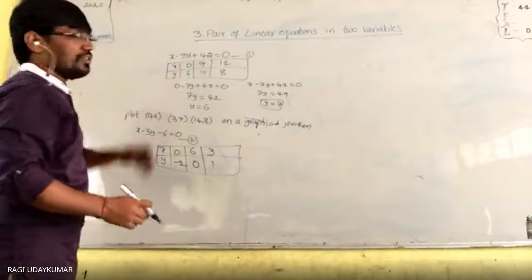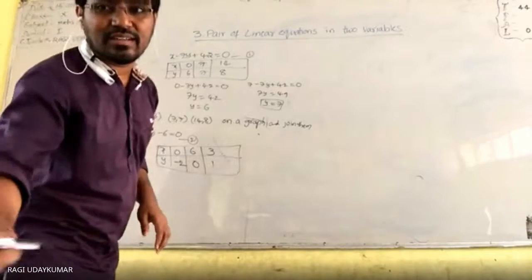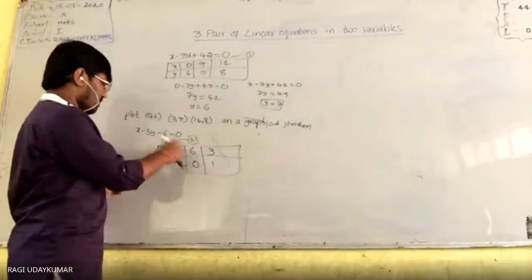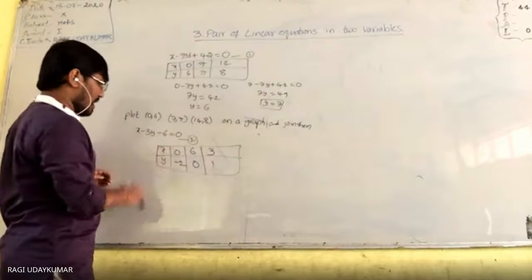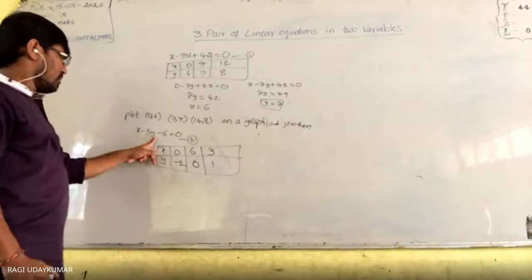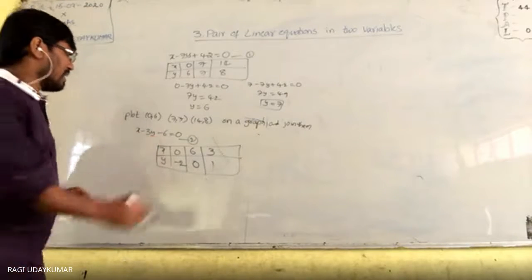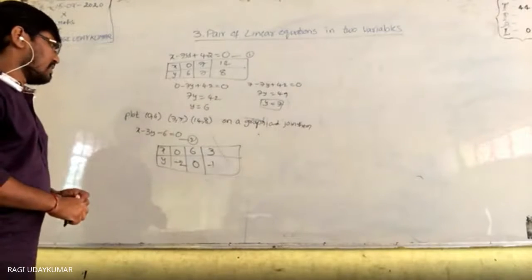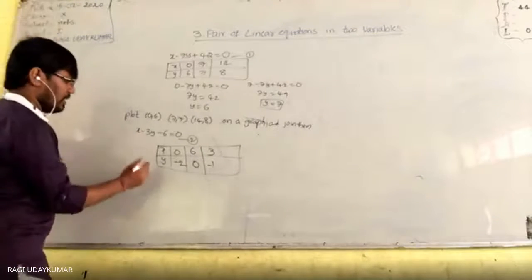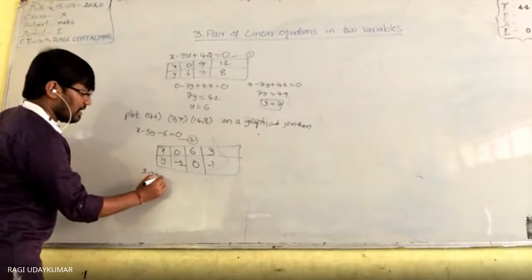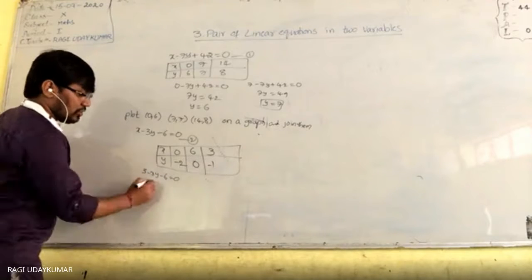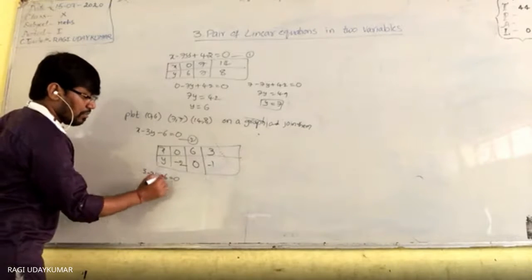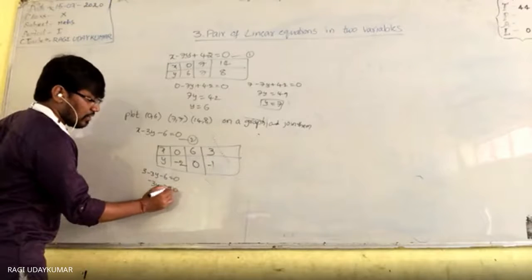It is a simple thing, which you learn from 7th class onwards, linear equations. Okay, like this, these 3 points. If you take x equal to 3, you get y equal to minus 1. Substitute 3 here: 3 minus 3y minus 3, which is 3 minus 6 minus 3 equals 0.